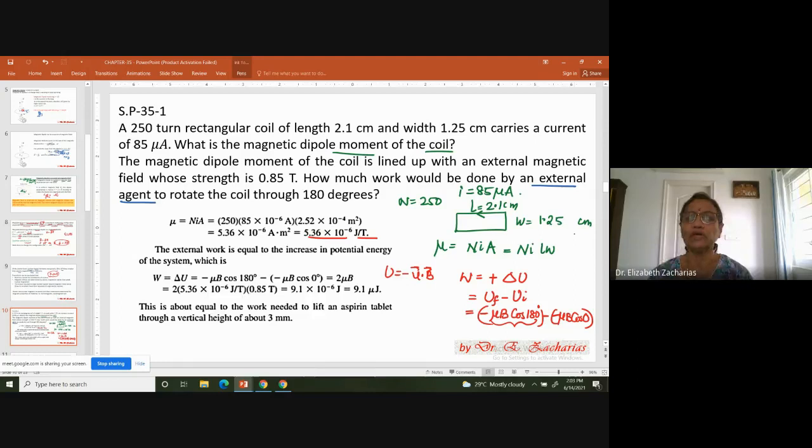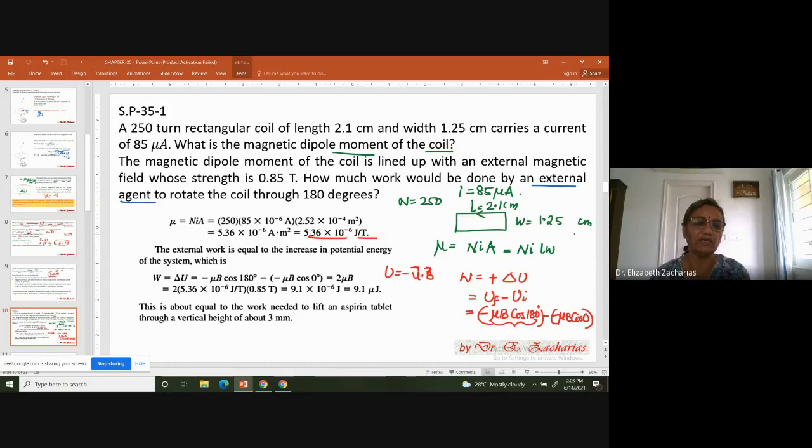Magnetic field, you don't have to do anything. Magnetic field will align them parallel. So from parallel to make it anti-parallel, an external agent has to do work. That's the reason why we could conclude that it is initially parallel and then became anti-parallel because an external agent did work on the system.